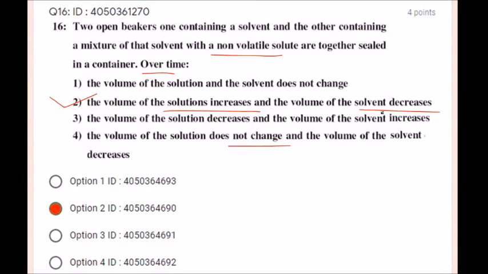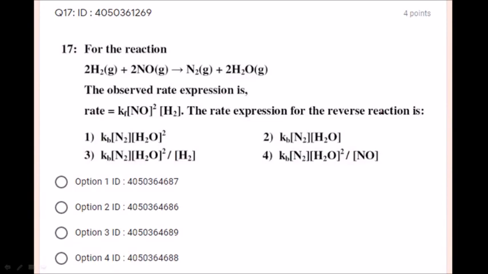Next, for the reaction, hydrogen and nitrogen oxide upon reaction give nitrogen plus water. The observed rate expression is equal to Kf, taken twice, and hydrogen. The rate expression for the reverse reaction is, yes, reverse. So what we are going to take, yes, hydrogen comes in this way, so Kb, option number 3 is correct option, students. Kb(N2H2O), straight away you can write also.